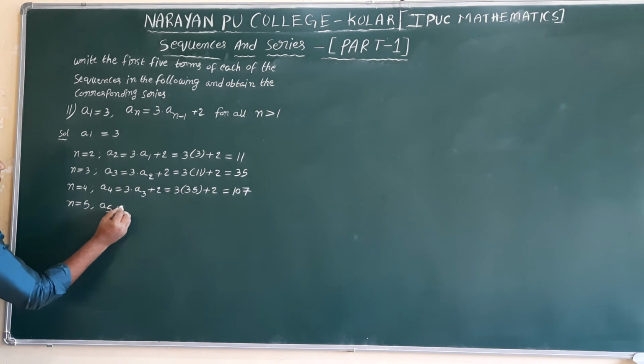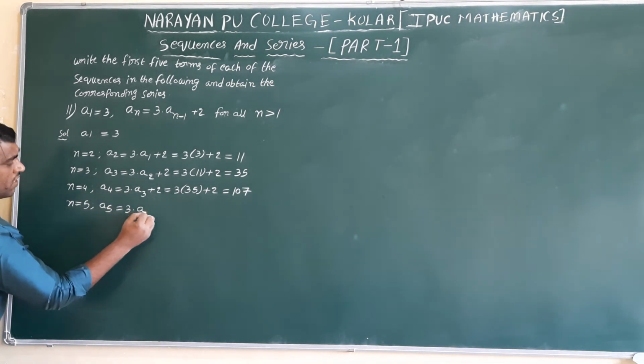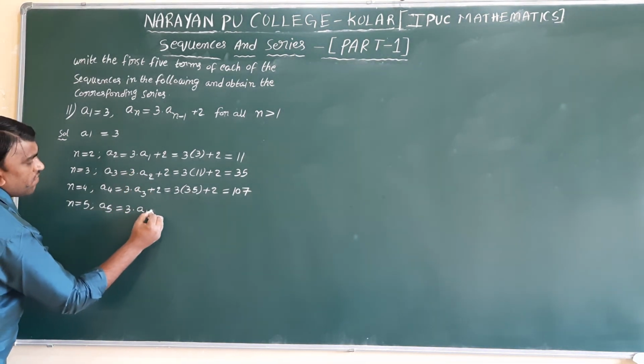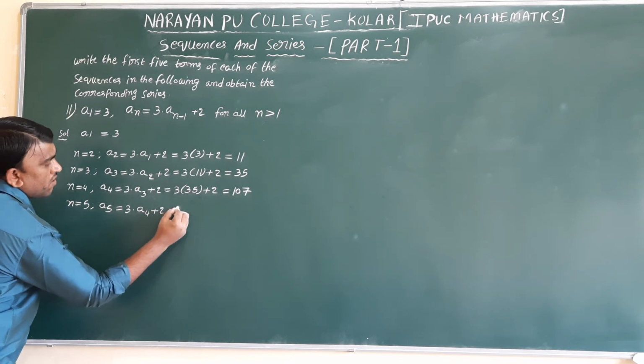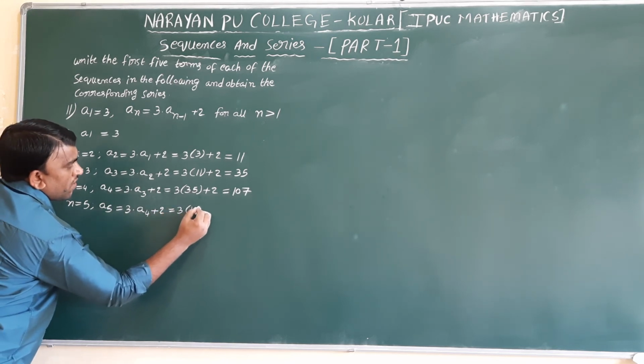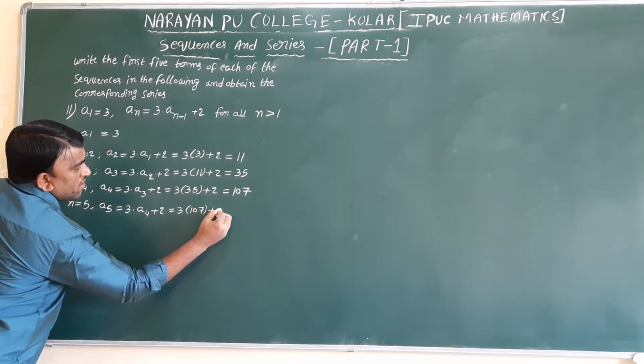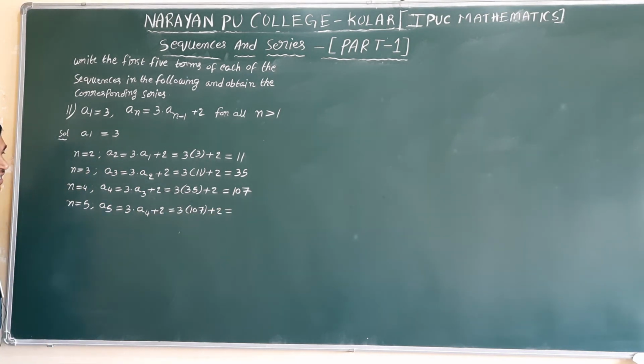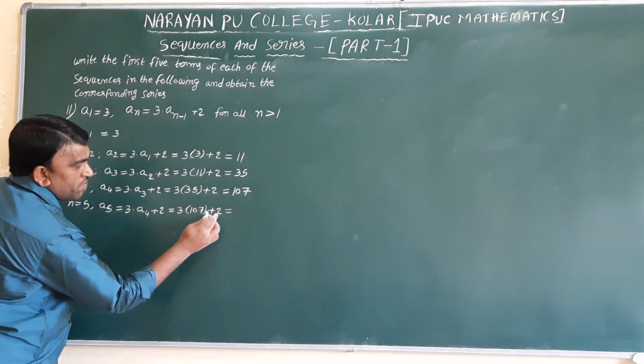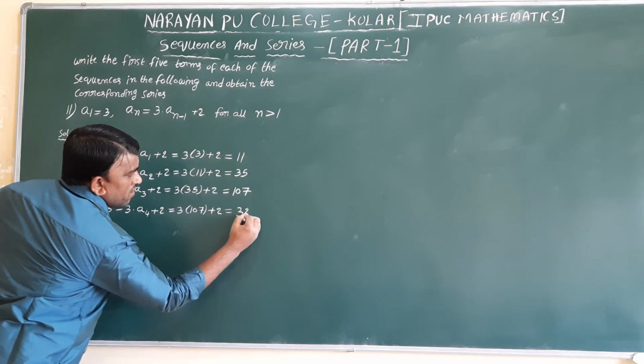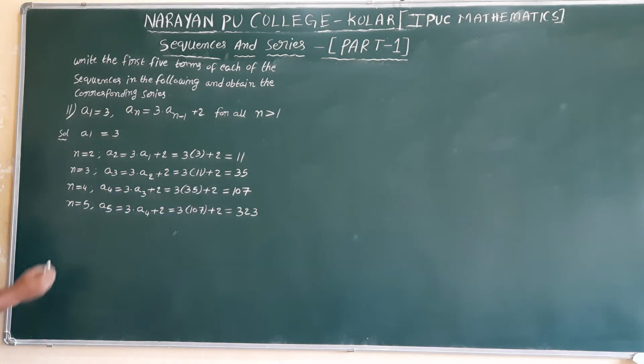a5 equal to 3 into a, 5 minus 1 is 4, a4 plus 2. 3 into 107 plus 2. 321 plus 2, 323. This is the first 5 terms.